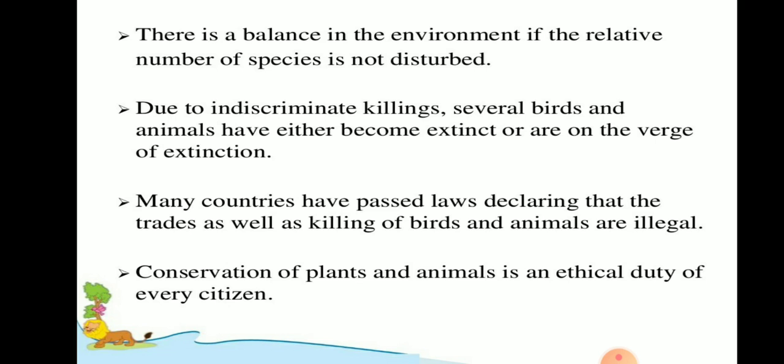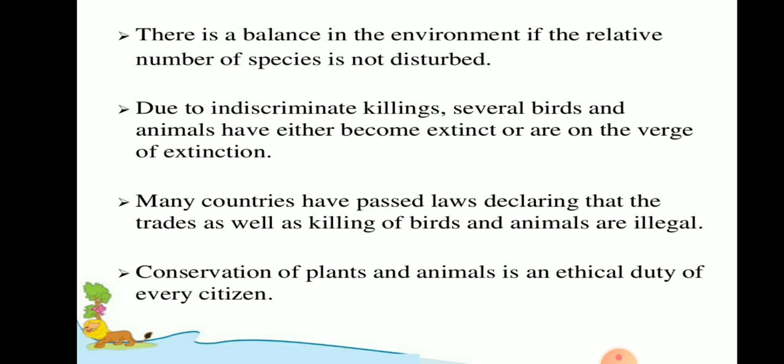Due to indiscriminate killing, several birds and animals have either become extinct or are on the verge of extinction. And this is because of the human being. If several birds and animals become extinct, then that will affect our life very badly.